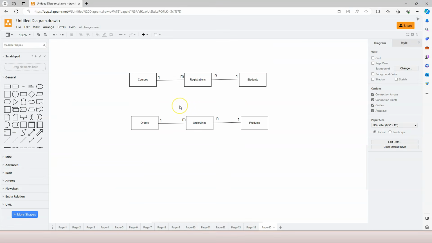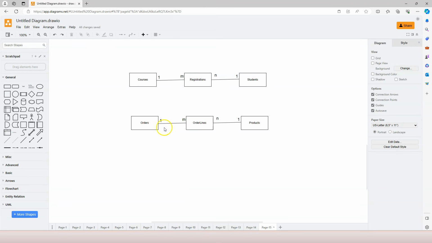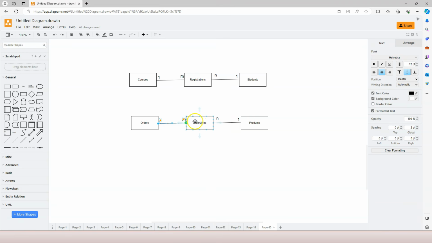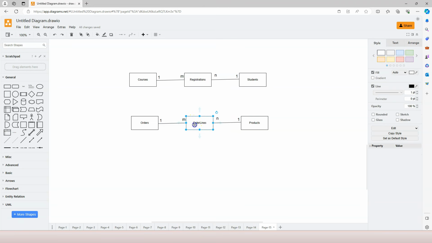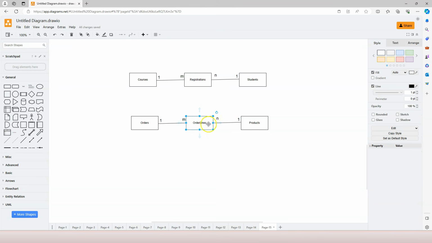The most important thing you need to remember is that we use a relationship table to express this kind of relationship. And when you implement it, remember that from the left table to the relationship table, it's a one-to-many. So you just need to add a reference column from the middle to the left. And the same thing, you need to reference the right table from the middle to the right.